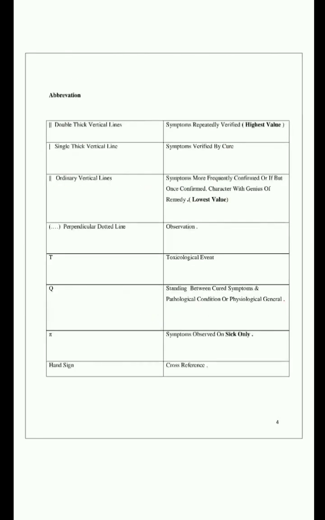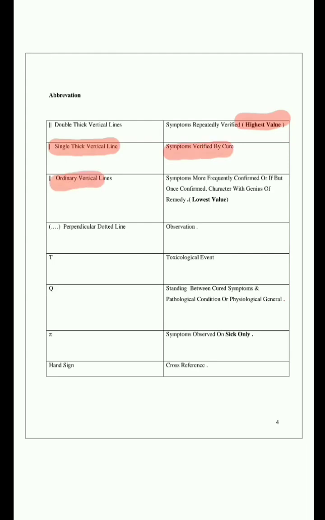Moving to abbreviations. Here, abbreviations are very important; they can ask. First, double thick vertical lines mean symptoms are repeatedly verified. This is the highest value symptom. Next, single thick vertical lines mean just verified by cure.